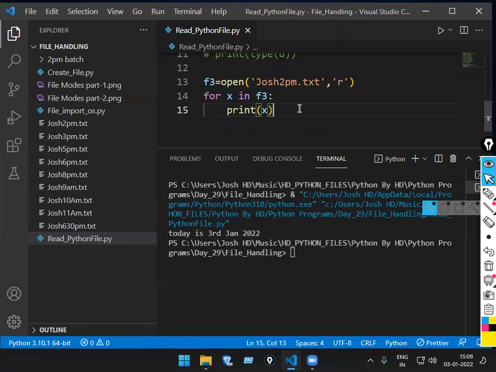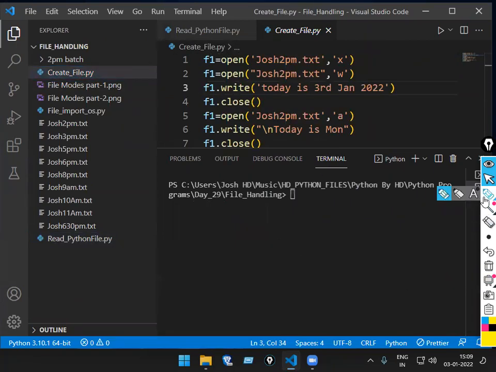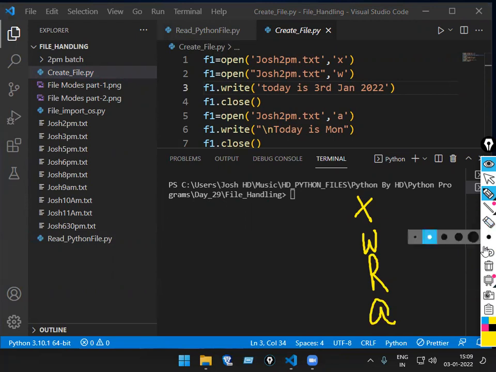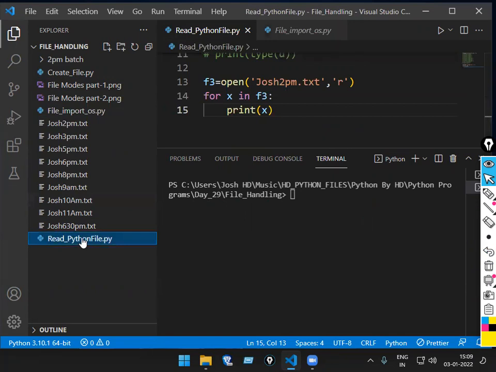Totally how many files? 3 files. One is create file, where you have seen the basics, what modes there are and how they work. Totally how many modes are there? X mode, W mode, R mode, A mode. Each of them has its own meaning. Then you have seen import os. Then you have seen how to print the same thing in the output.